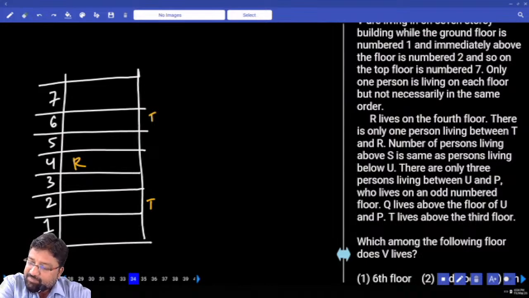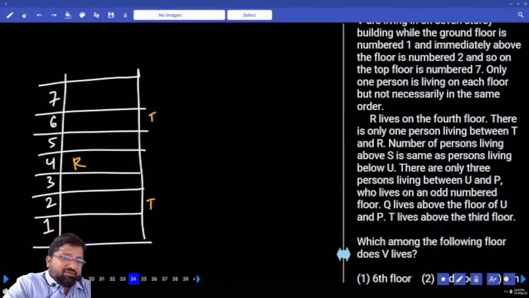Q lives above the floors of U and P. T lives above the 3rd floor. So T has to live on the 6th floor. And Q is living above U and P. P should be living on which floor? P is living on an odd numbered floor.